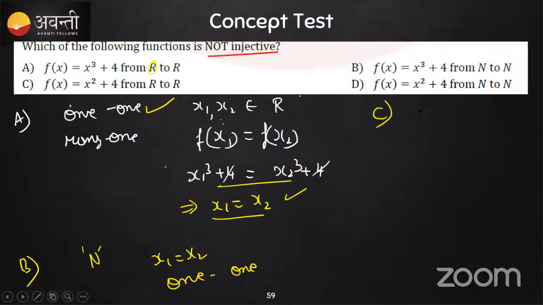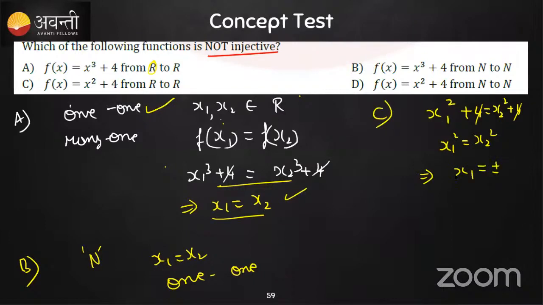Now let's try the last, option C. Here the function is different. Let's take x1 square plus 4 is equal to x2 square plus 4. So 4 will get cancelled, x1 square is equal to x2 square. What does this imply? This implies x1 is equal to plus or minus x2. Why plus or minus x2? Because we are defining for real numbers, where x belongs to the real numbers, and real numbers contain both positive and negative numbers. Hence, what is the conclusion? This is a many-one function.